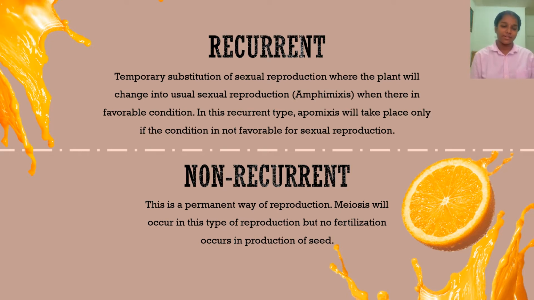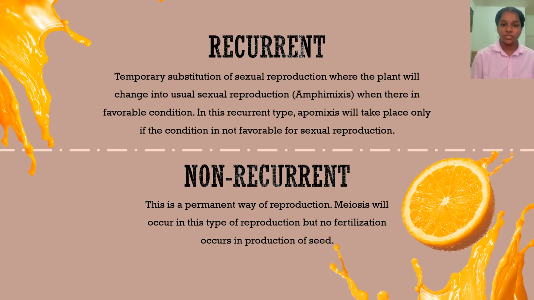First is recurrent. Recurrent is temporary substitution of sexual reproduction, where in some plants, the conditions are not favorable for sexual reproduction.